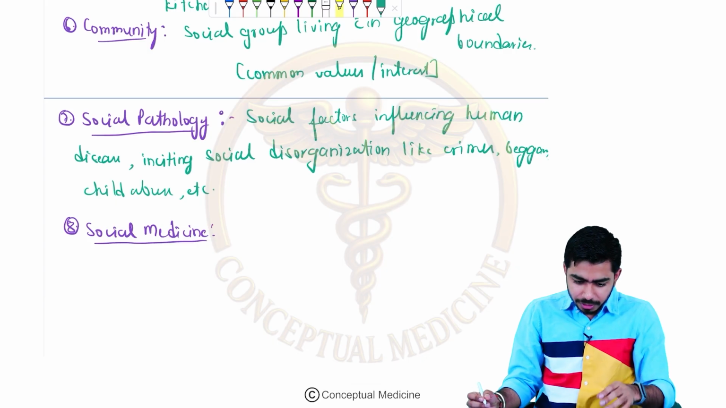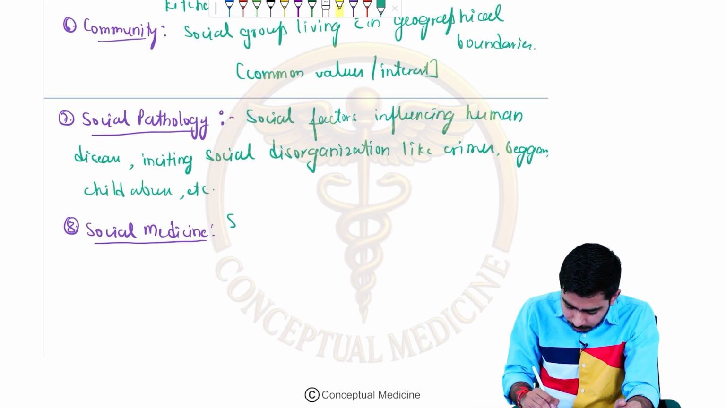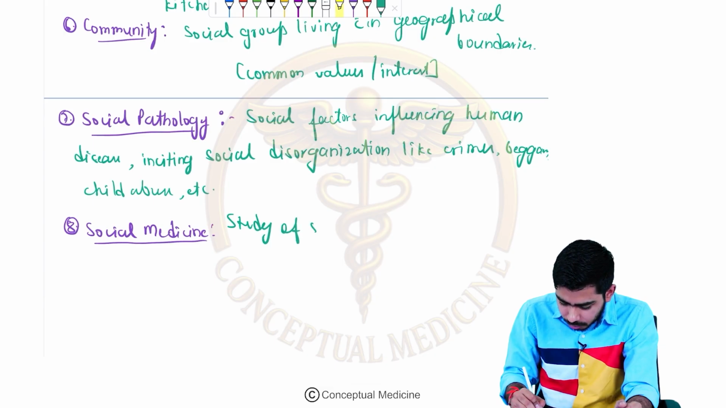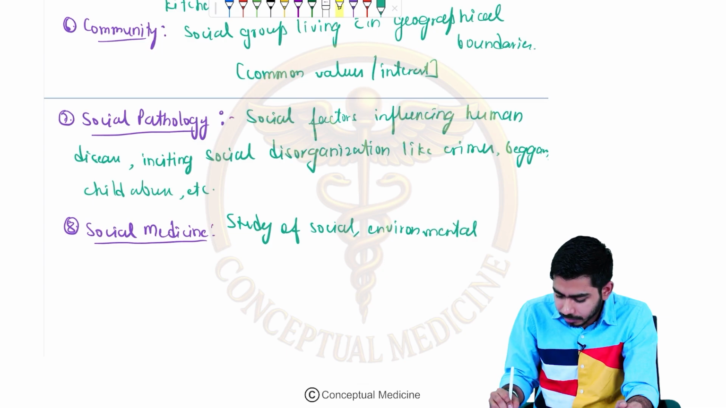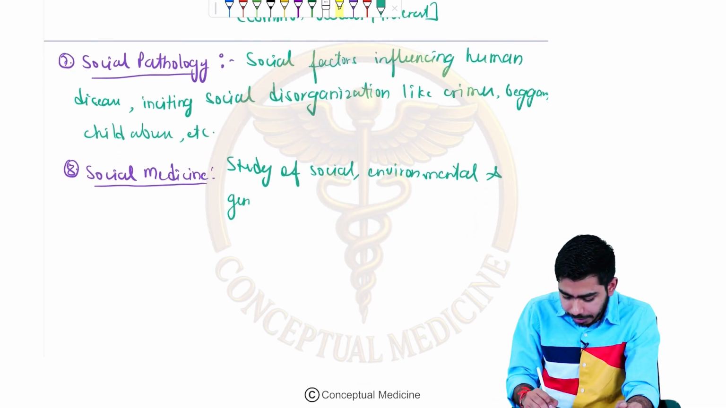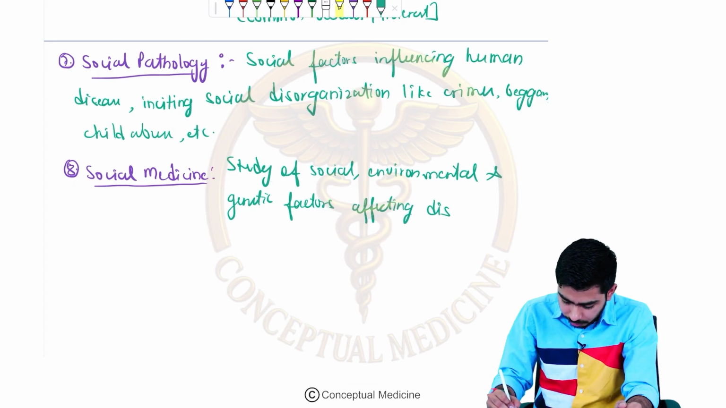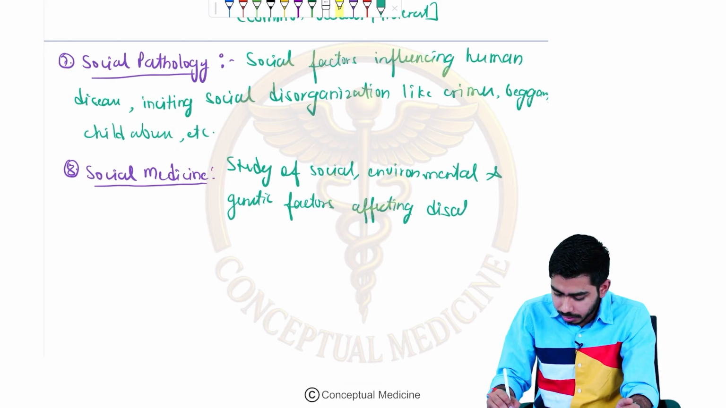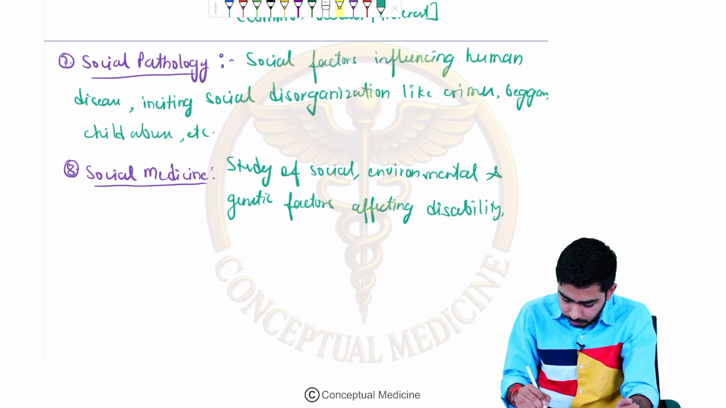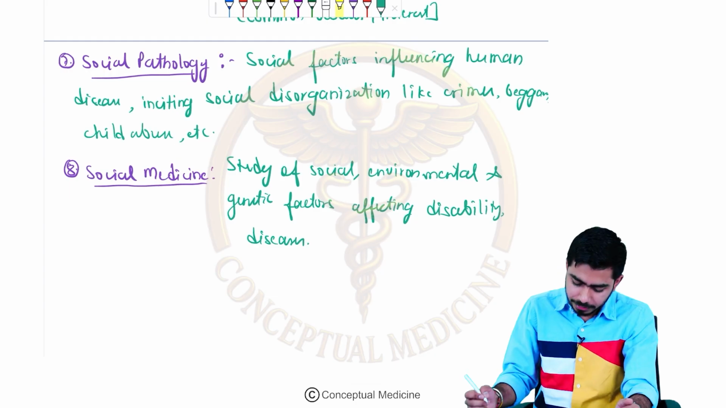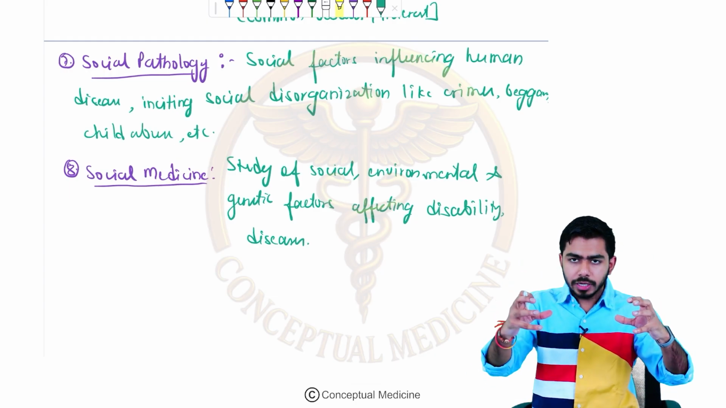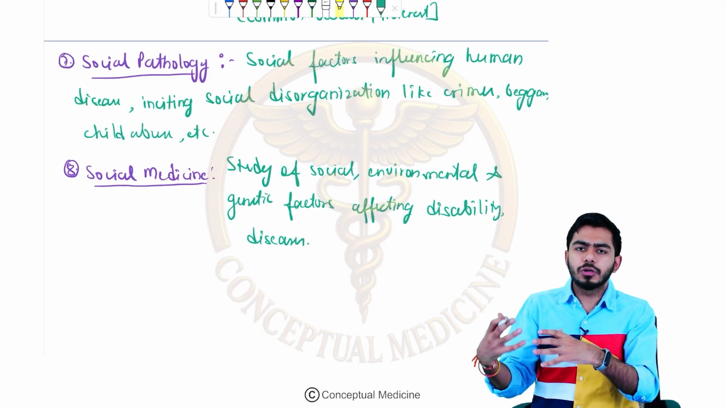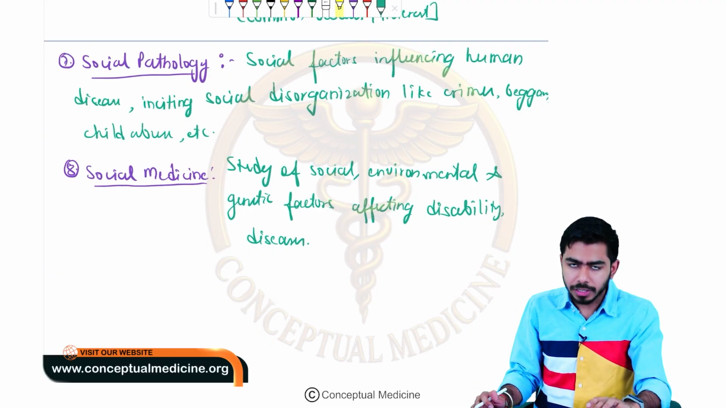Okay, so continuing with that, social medicine, guys, it is the study of social, environmental and genetic factors affecting disability or diseases, right? So the study of social factors, environmental factors and genetic factors which are affecting the people, causing the disease or the disability, that is called social medicine in itself, right?